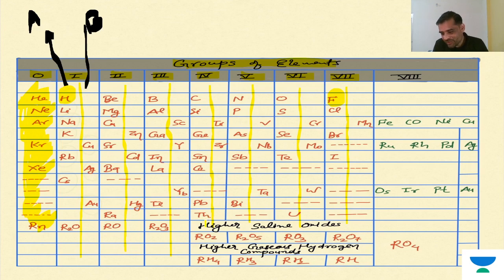Okay, so what I am trying to tell you here is hydrogen's position. Hydrogen's valency is one. All the halogens' valency is also one.